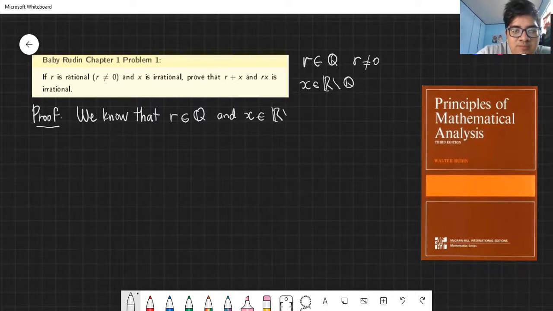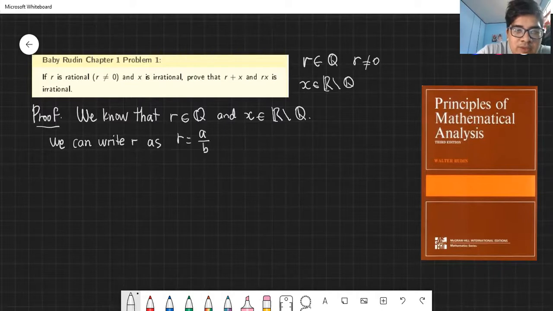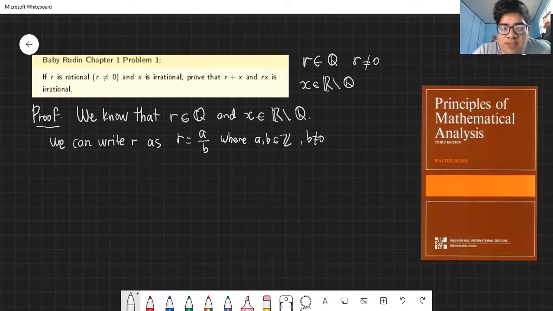Since r is rational, then we can write r as r is equal to a over b, where a and b are integers, b is not equal to 0 because a fraction cannot have a 0 denominator, and the GCD of a and b is equal to 1.